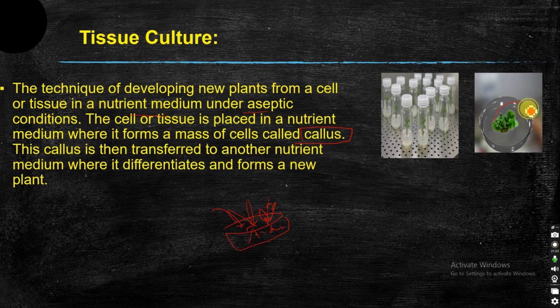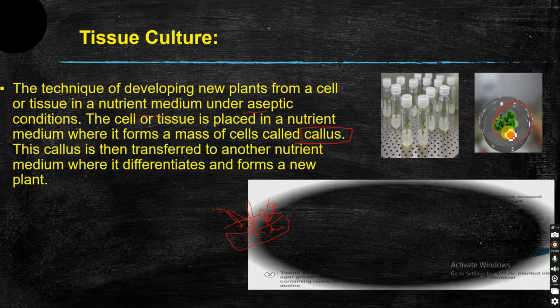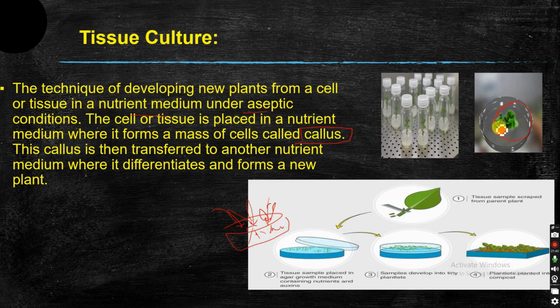So if you see here, this is your callus, an undifferentiated mass of cells. Now from that tissue a small mass of cells grows, and then again it is transferred to a nutrient medium, where from there the specific plants will grow. So that comes under tissue culture.